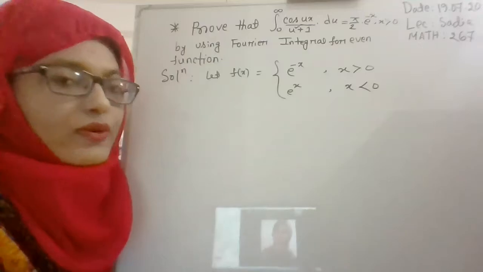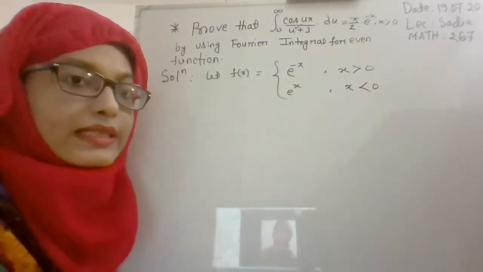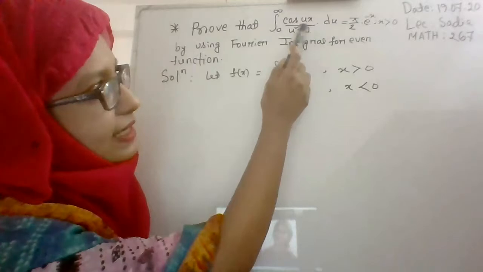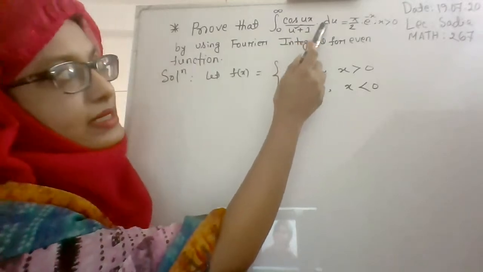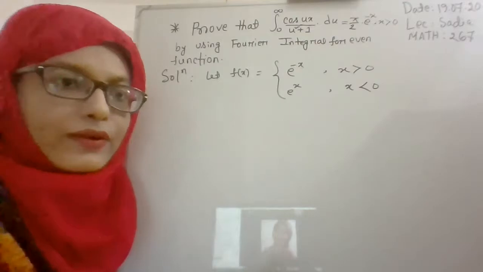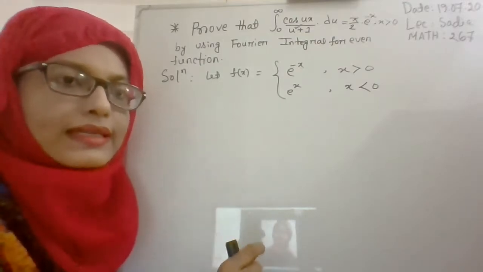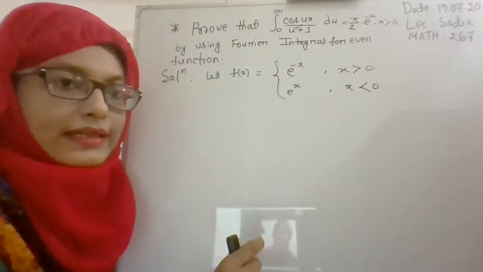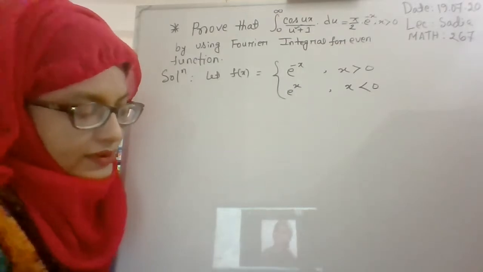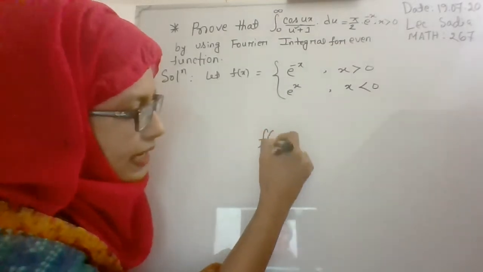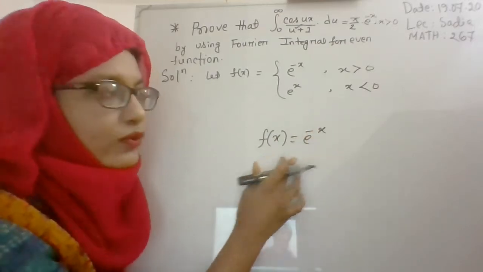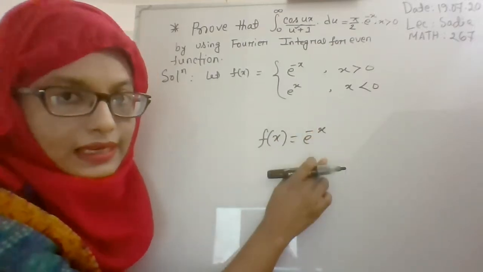So from here you have to define a function which is an even function. Since in our proof this improper integral is equal to pi by 2 e to the power minus x and x is greater than 0, we will consider the function e to the power minus x as a piecewise function. If you consider only f of x equal to e to the power minus x, then we cannot prove that it is an even function.